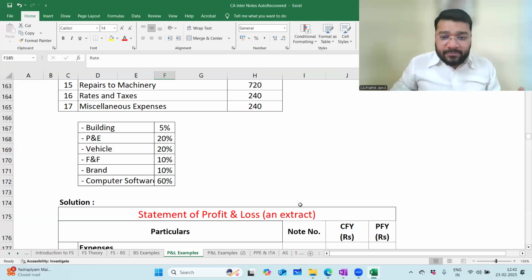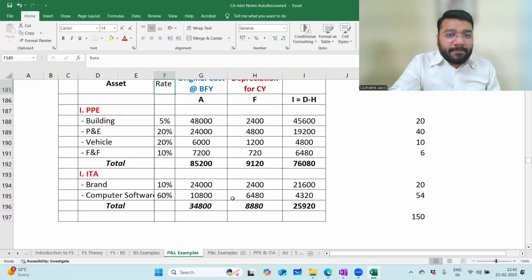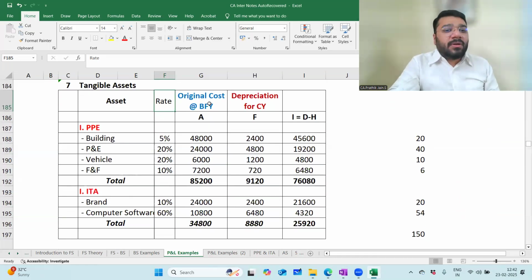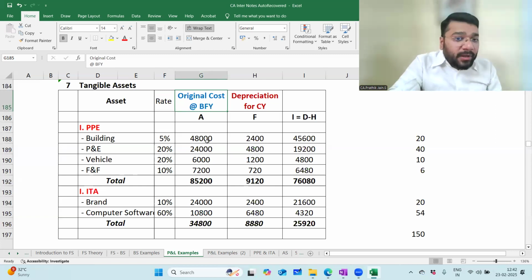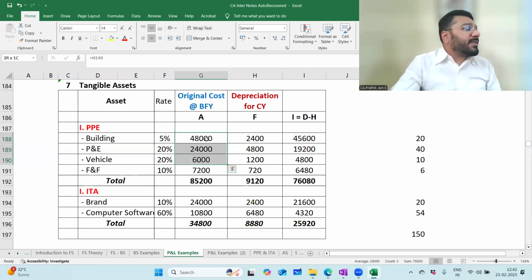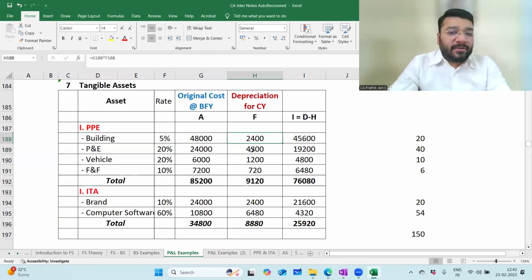Any problem here? So now, the second column is the rate column. The next column is the original cost at the beginning of the financial year. The word original cost is used because it is set in the format, but technically this is the book value. This is the WDV. Am I loud and clear? Now, what is the depreciation on that? 5% on 48,000, how much is it? 2,400. From 48,000, if I minus depreciation of 2,400, what is my balance? 45,600. So WDV at the end of the year is 45,600.